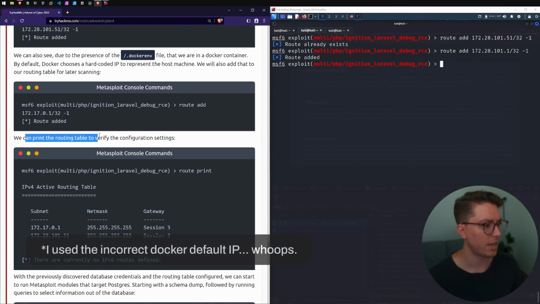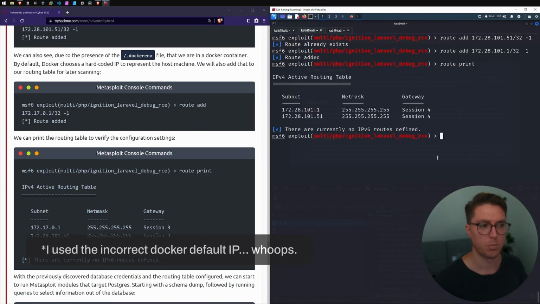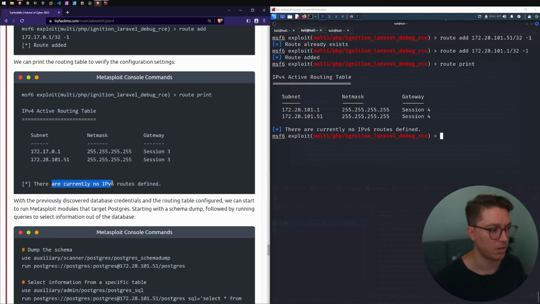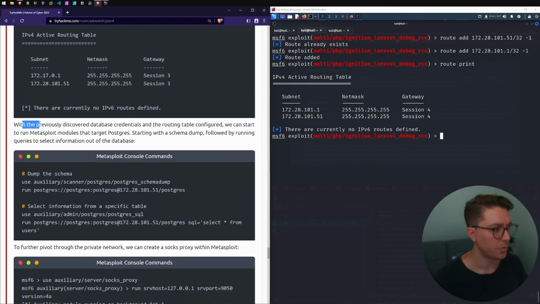So we can print the routing table to verify the configuration settings. We go route print, and we can see here we've got our included net mask, we've got that IP. Interesting, there are currently no IPv6 routes defined. But with the previously discovered database credentials and the routing table configured, we can start to run Metasploit modules that target Postgres, the database. Starting with the schema dump, followed by running queries to select information out of the database.